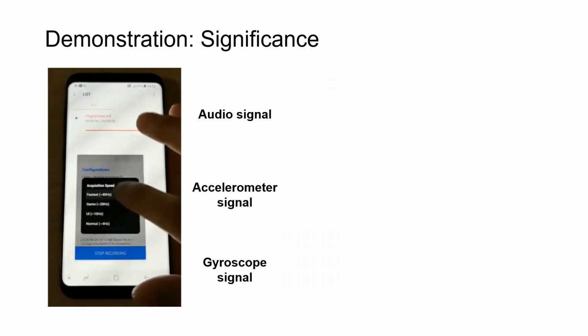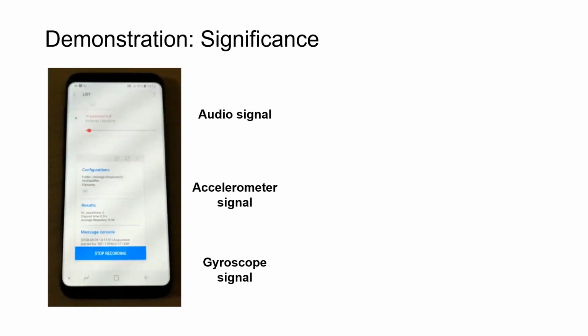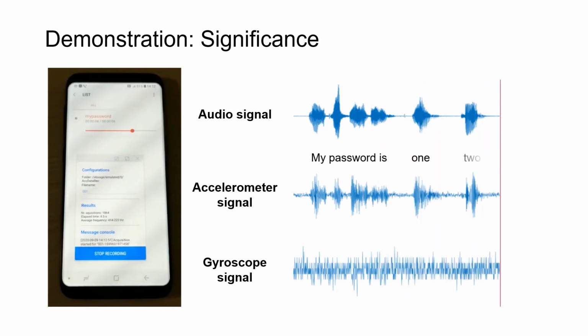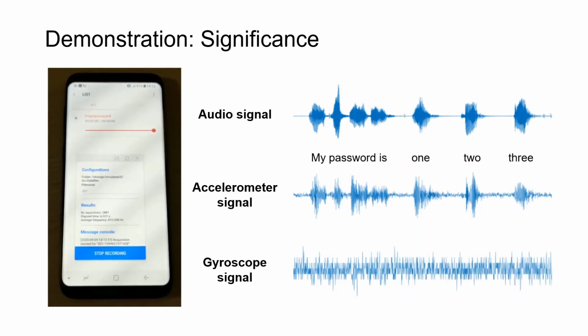We now present our experimental validations to demonstrate the feasibility of this attack. For illustration, we play an audio signal through the smartphone speaker and collect motion sensor data in the background. We can see that the accelerometer signal has a very similar structure to the audio signal, indicating that the accelerometer has successfully captured a significant amount of the voice signal.